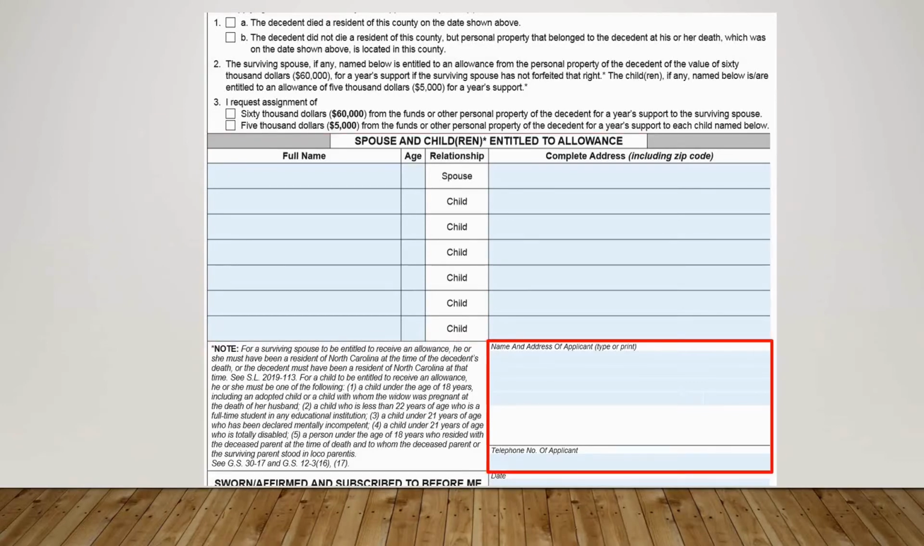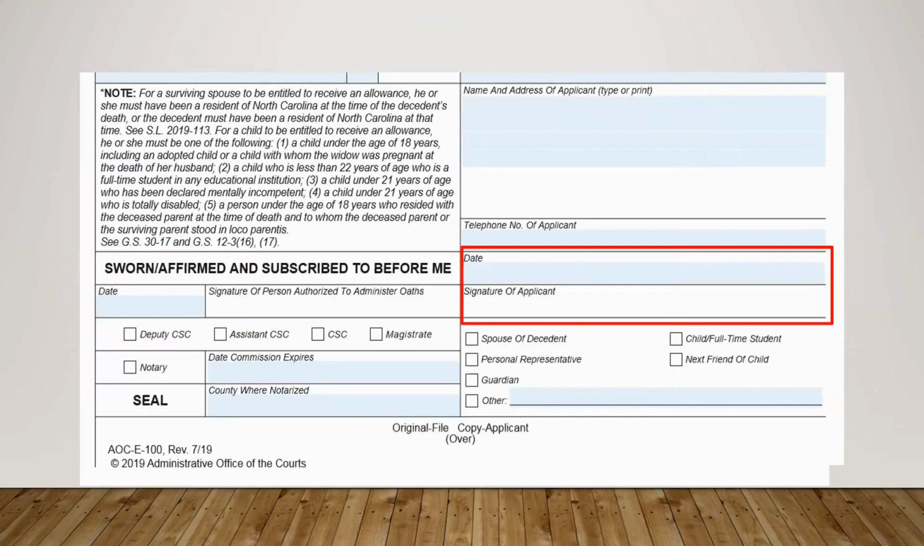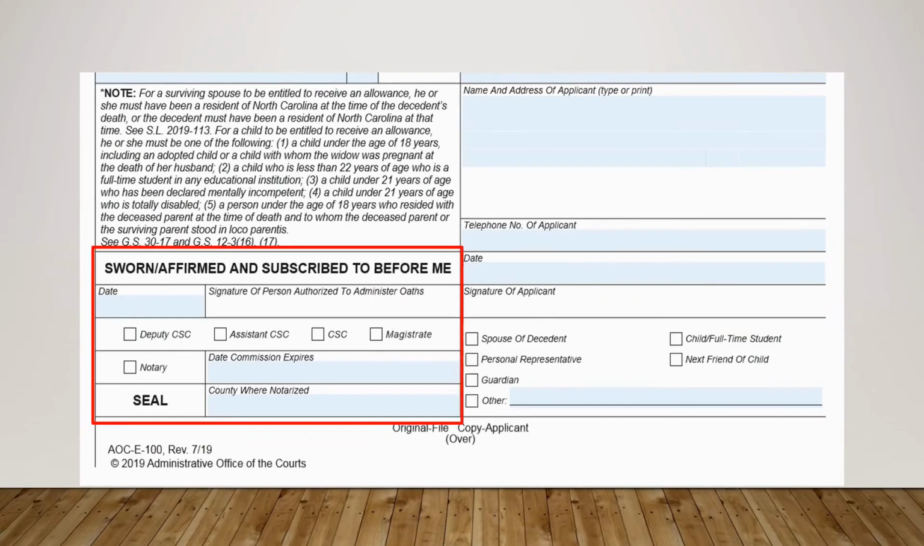Enter the name and complete address of the applicant, as well as telephone number. If the applicant is one of the persons listed above, this information should be entered a second time in this section. When the form is completed, the applicant must date and sign the form. Do not sign until your signature can be witnessed by a person authorized to administer oaths. This will typically be a licensed notary public.